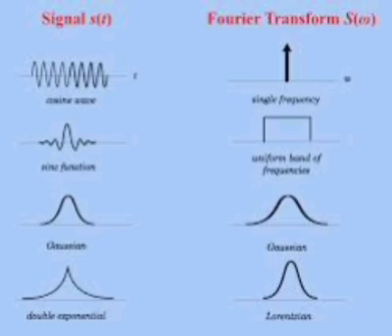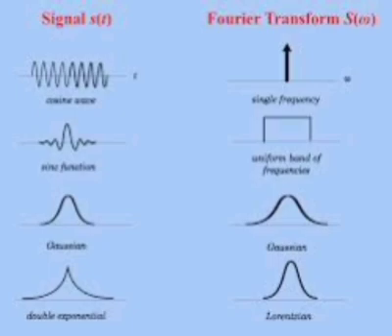The Fourier transform of the signum function, sgn of t, is 1 by j pi f, that is equal to 2 by j omega. u of t gives 1 by j pi f plus 0.5 del of f, that is nothing but 1 by j omega plus pi times del of omega. cos omega naught t gives del of f minus f naught plus del of f plus f naught by 2, that is nothing but pi times del of omega minus omega naught plus del of omega plus omega naught. sin omega naught t gives del of f minus f naught minus del of f plus f naught by 2j, that is nothing but pi by j times del of omega minus omega naught minus del of omega plus omega naught.